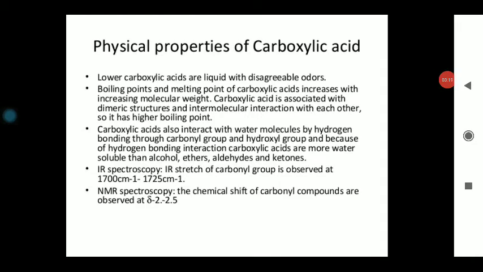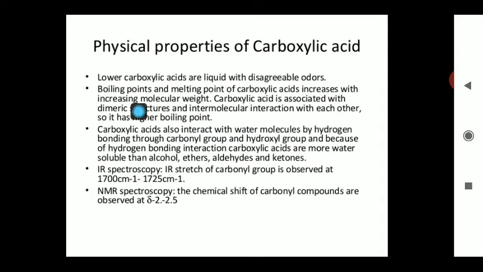So we can say, for the melting point, if the tendency to form the dimer will be more, the magnitude of the lattice enthalpy will be more, and in this situation the melting point of the carboxylic acid is much higher than other organic compounds of comparable masses. Is it clear? So you have to remember the magnitude of the dimer formation and the tendency of the H bonding is responsible for the higher boiling point and melting point of the compound.